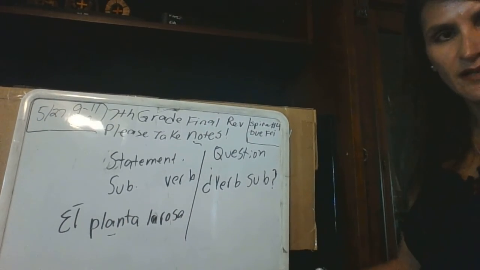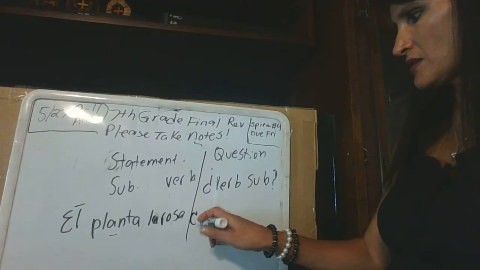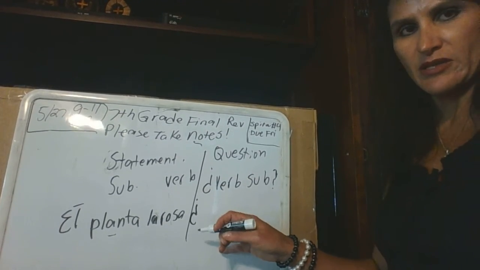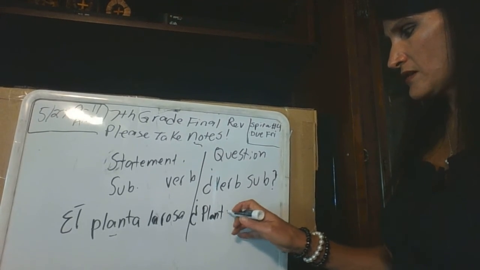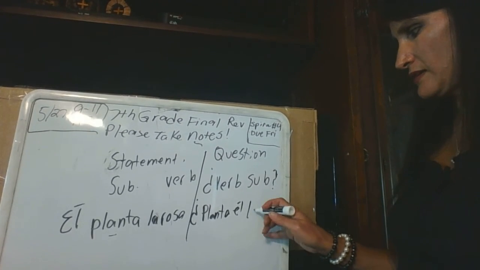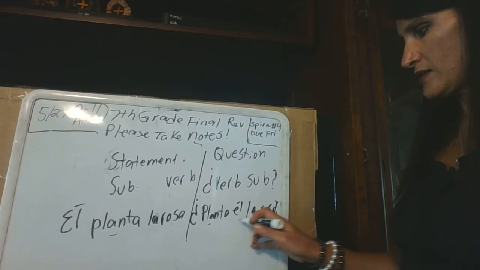Now let's say I wanted to ask, does he plant the rose? So I just put the verb first. Remember, does is a helping verb. It's not going to translate. So, ¿planta él la rosa? Okay, so the verb and then the subject.